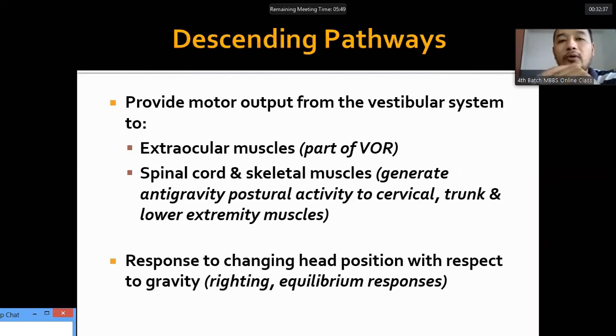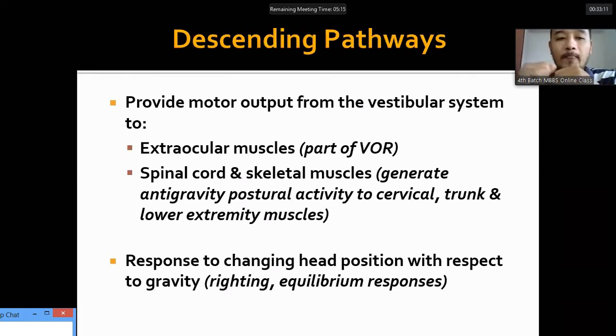Now the output of the vestibular system, also called the descending pathways, is the motor output after the information is sent to the brain and processed by the brain. The output occurs through the extraocular muscles. This is a part of the vestibulo-ocular reflex to bring the object of interest into focus. To keep it in focus, we have this vestibulo-ocular reflex, and also through the vestibulospinal reflex, it maintains the